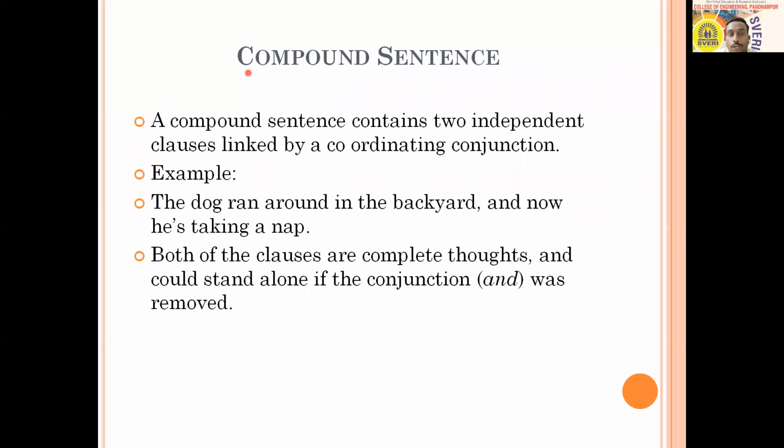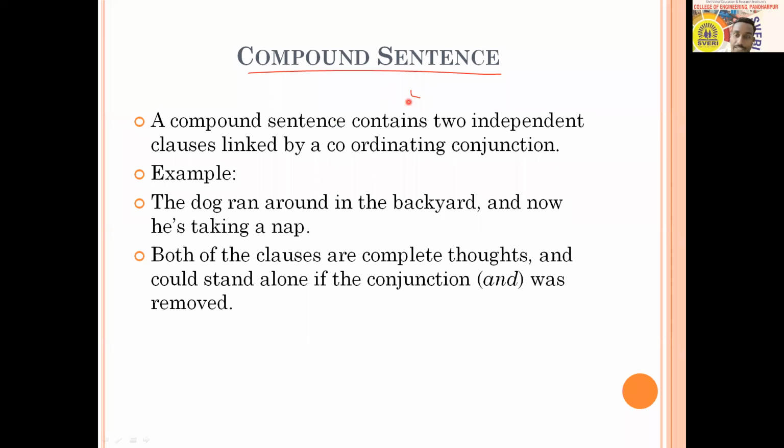Then here we are going to see compound sentences. Compound sentences are sentences that contain a minimum of two clauses. Minimum two clauses, and it can be more than two also. But out of those, there is one independent clause and another also independent clause.